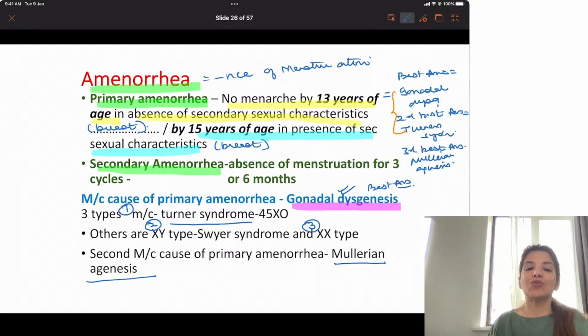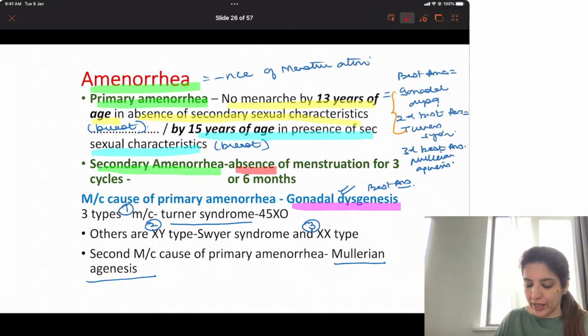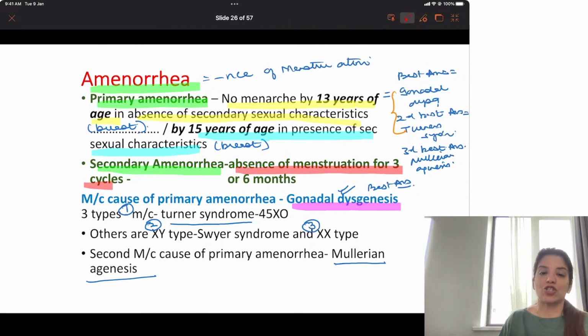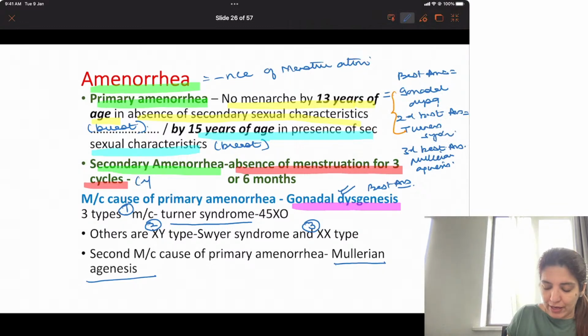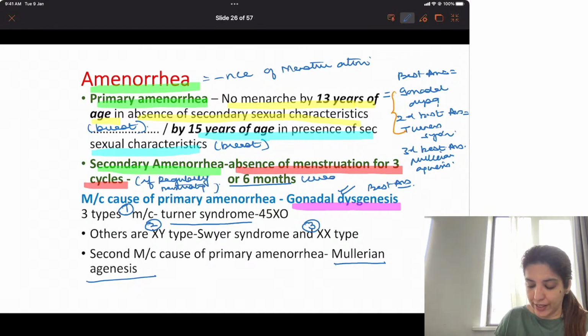Yes. Now coming to secondary amenorrhea. What is secondary amenorrhea? Secondary amenorrhea is absence of menstruation for 3 cycles, if the female was regularly menstruating. If her menstrual cycles were regular, and she is missing her periods for 3 cycles, I'm going to say secondary amenorrhea. Or for 6 months. Now 6 months means if she had irregular cycles.